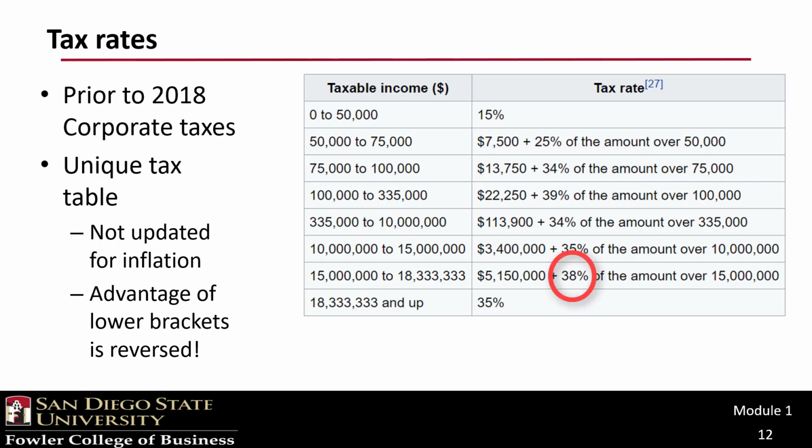And then the 38% bracket eliminates the benefit of the lower 34% bracket until you get to $18,333,000, at which time the tax is now a flat 35%. Again, feel free to check the math. So corporate taxpayers suffer bracket creep disadvantages, whereas individuals do not.